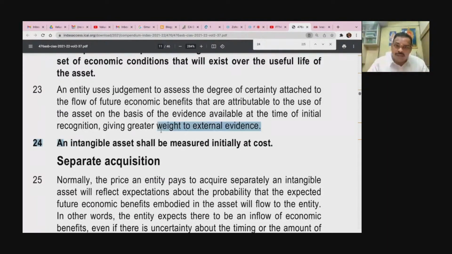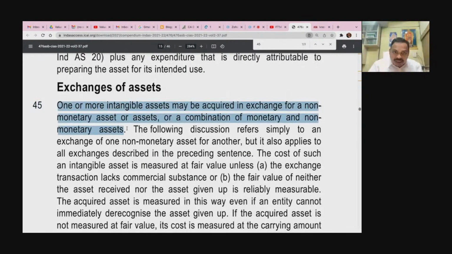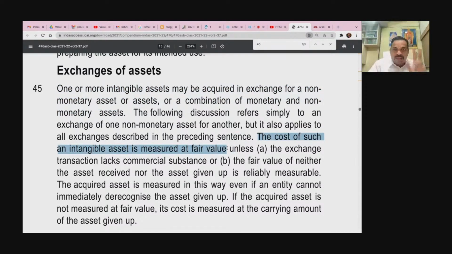It will start and it will end. Intangible assets are measured initially at cost. But there are exceptional circumstances where intangible assets shall be measured at fair value. And that is 45. One or more intangible assets may be acquired in exchange for a non-monetary asset. So then the cost of such asset shall be measured at fair value. Unless you are not able to measure fair value from the market, then you will go by the asset that has been given up.